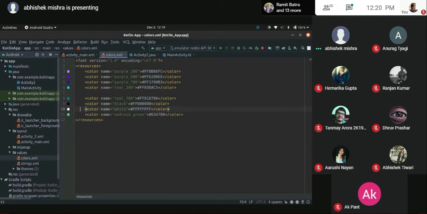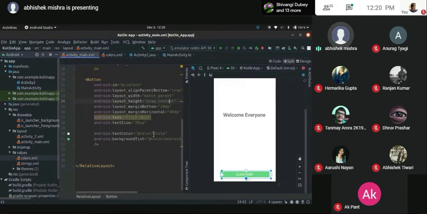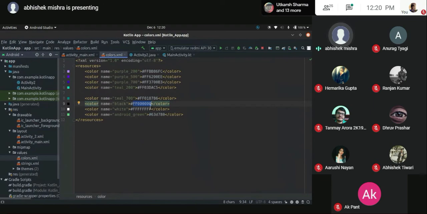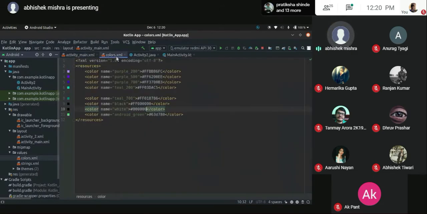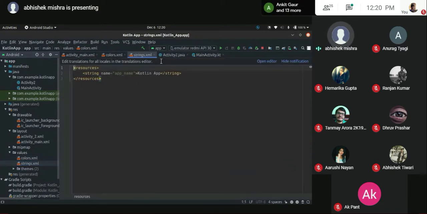Now, what is the significance of this color file? You can declare any color. If I just head over, yeah, black is already written. Every color has its own color code, so you can basically use a hexadecimal color code and write it here. And whenever you want to use that color, just go to the element. Here you can see I've written text color as white, so what it is doing is picking the color from here. If I change this white to black, six zeros, I have changed the color code. Now what will it change? It will automatically make this text black. So this is the benefit of not writing the color code for every element. Just write it in the file and change it when you need to.